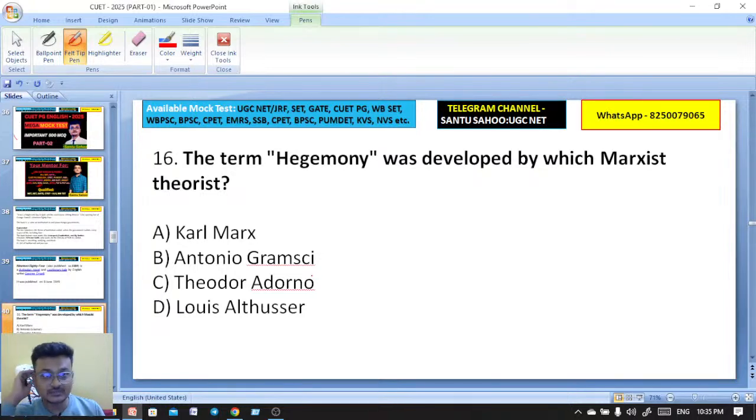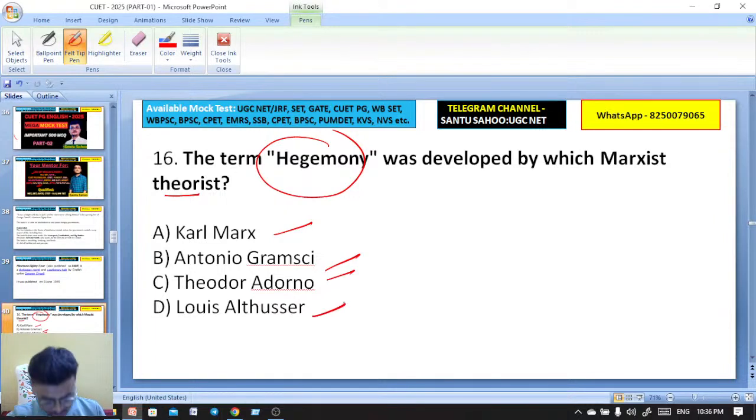Here is question number 16. The term hegemony was developed by which Marxist theorist? Who developed the term hegemony? Options: Karl Marx, Antonio Gramsci, Theodor Adorno, Louis Althusser. What is the right answer here?